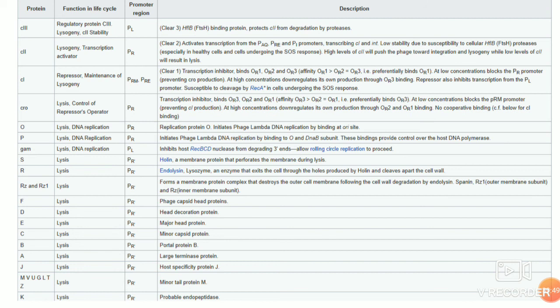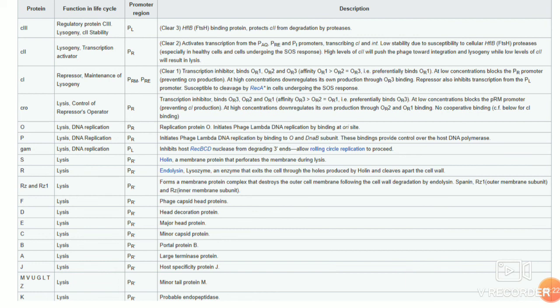S is important in lysis because it is a holin protein which perforates the membrane and helps in lysis. R is endolysin, which breaks down the cell wall. Rz and Rz1 form a membrane protein complex that destroys the outer membrane following cell wall degradation by endolysin. They are spanning proteins that span the outer and inner membranes.